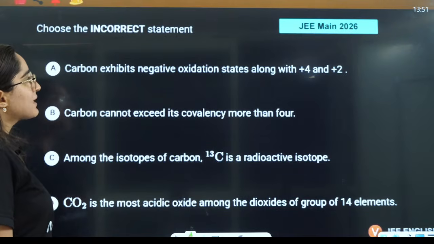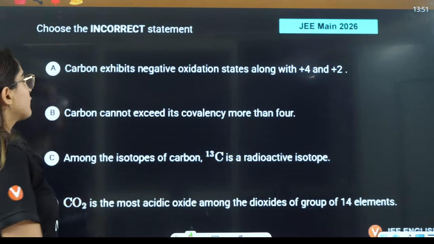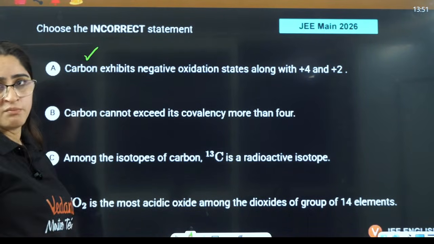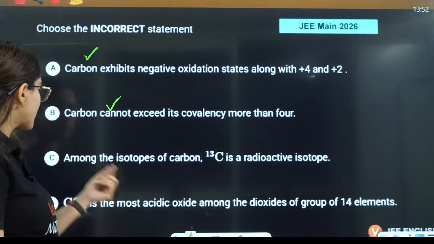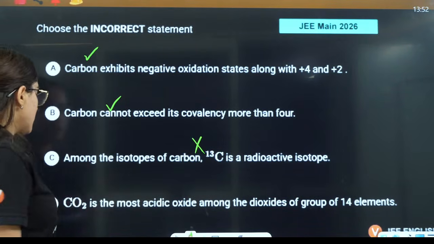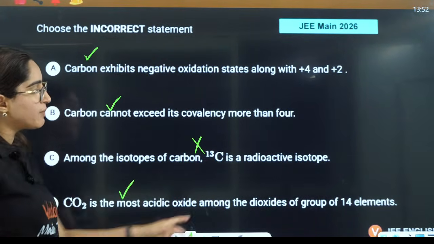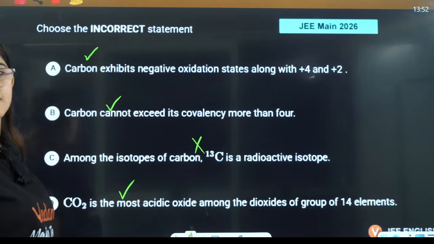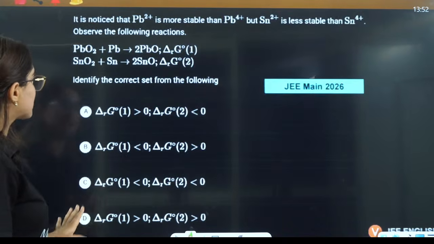Tell me, carbon exhibits negative oxidation state along with this. Yes, it does exhibit negative oxidation state. Carbon cannot exceed its covalency, like more than 4. That is also correct. Pentavalent carbon does not exist. Among isotopes, this is radioactive. That is not correct. CO2 is the most acidic. Yes, it is the most acidic oxide among dioxides, then down the group basicity will increase and acidity will decrease here. So the answer will be C, the incorrect statement here.